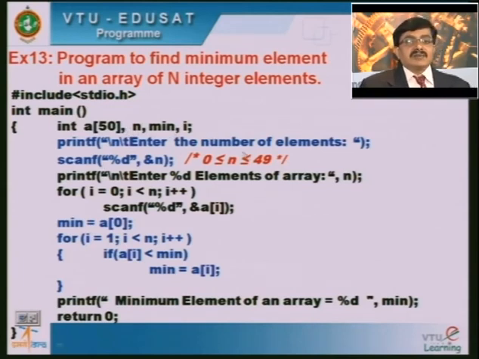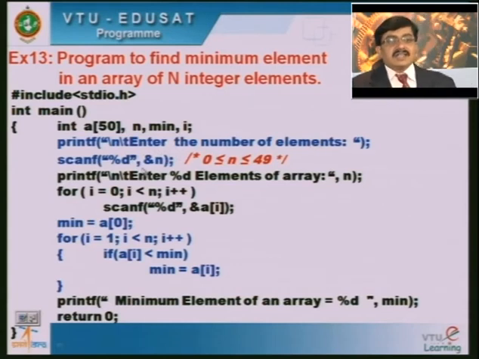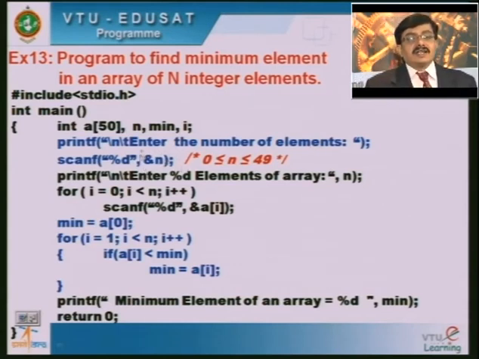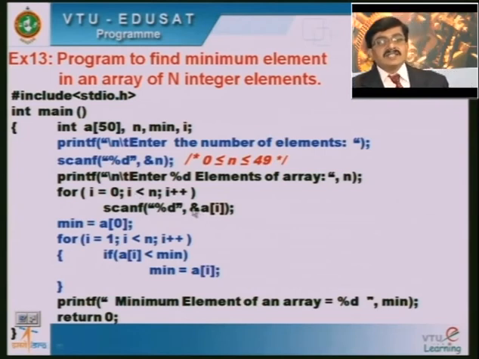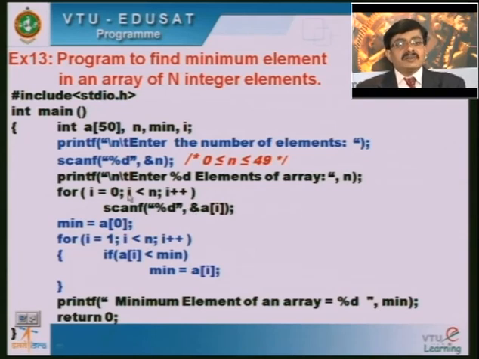Here, "enter the number of elements" is a printing message. Then I will read the number of elements of the array, and after that I will read, through this looping construct, all the n elements of the array. Here you can notice i equal to 0, i less than n, i plus plus, scanf percentage d ampersand a of i. When i is equal to 0, you read the 0th element. When i is equal to 1, you read a of 1. When i is equal to 2, you read a of 2, up to i being n minus 1, where you read ampersand a of n minus 1. When i is equal to n, it is no longer less than n, so you come out of the loop. By then you have read all the n elements of the array.